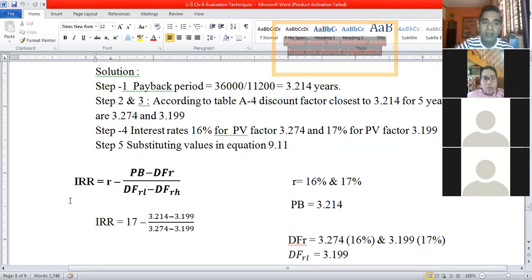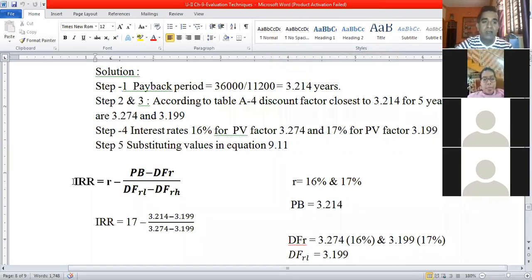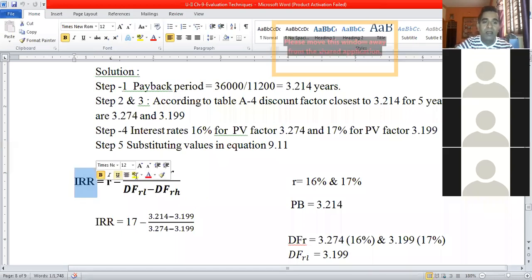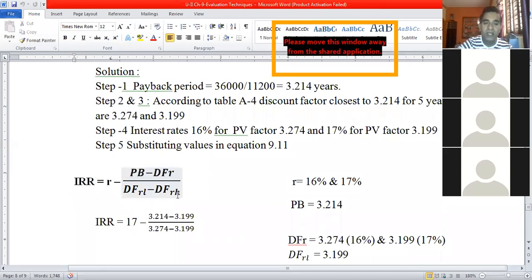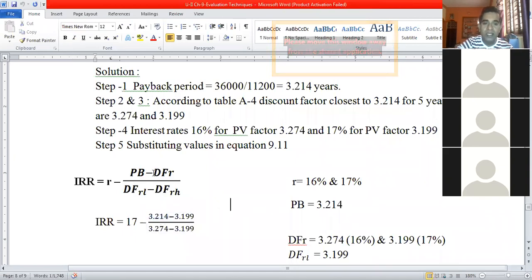We are going to consider the first equation, equation 9.11. IRR is equal to small r minus PB minus DFR divided by DFRL minus DFRH. PB is nothing but the payback period, which we have determined here, 3.214. So I'm going to write 3.214. Then next is the DFR.